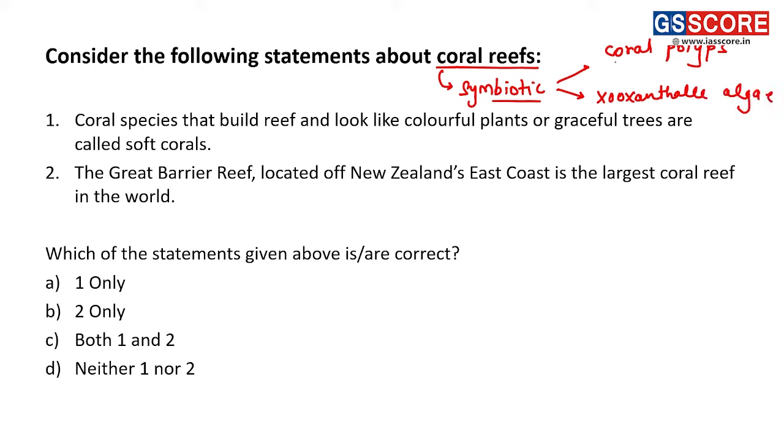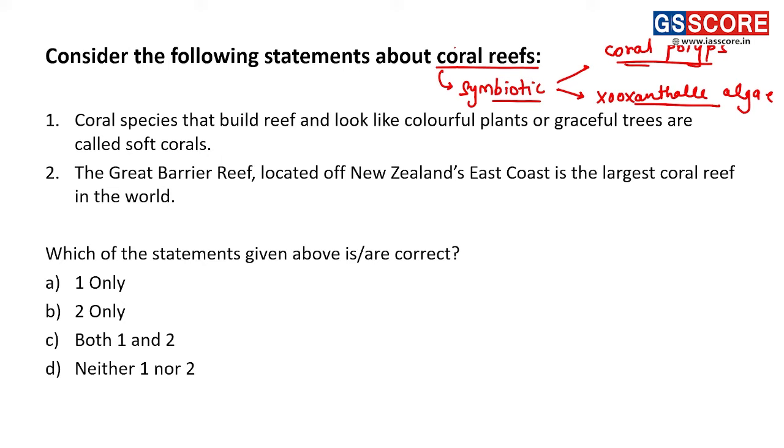These coral polyps, which are animals, and this algae form a symbiotic association, and ultimately when coral polyps die, they leave behind their limestone skeleton, which eventually leads to formation of coral reefs. So that is coral reefs.